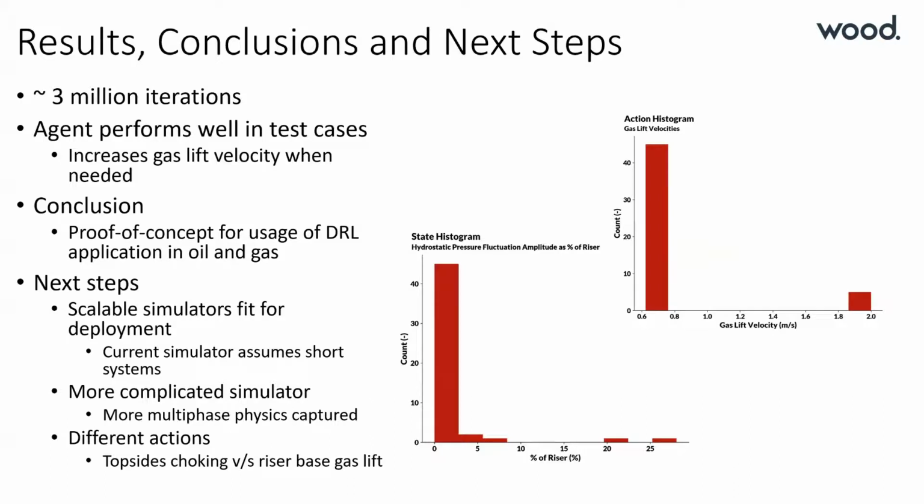This study is by no means complete. There are a few next steps we have outlined. These involve using simulators which can scale to larger system dimensions and capture more complicated multi-phase flow behavior. Another remedial action that is used to mitigate severe slugging is topsides choking. Using such multiple remedial actions as options to a DRL agent will be a very interesting area of study. As mentioned earlier, this is a proof of concept level work, which provides some promising results as we continue to explore the applications of deep learning and DRL specifically to oil and gas systems.